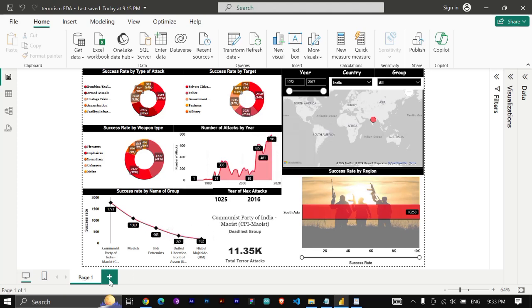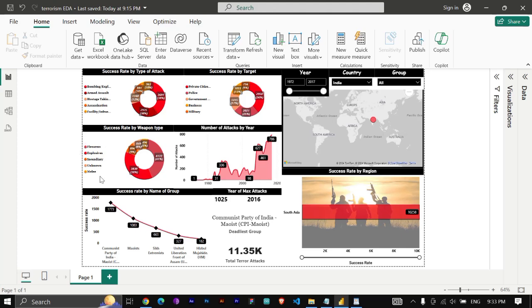The top deadliest group is the Communist Party of India, Maoist, then Sikh extremists, then the United Liberation Front of Assam and Hizbul, something like that. And in India, bombing and explosives are the weapons with which terrorists got more success. Most attacks have been done on private citizens, then police, then government.